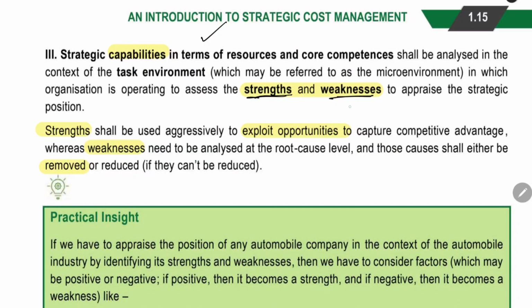What is the weakness of the company? We will do SWOT analysis. In this, the first two things will be coming under the capability. Opportunities and threats will be coming from the external environment, that is not within the control of the company. So the first two things will be coming under the capability.